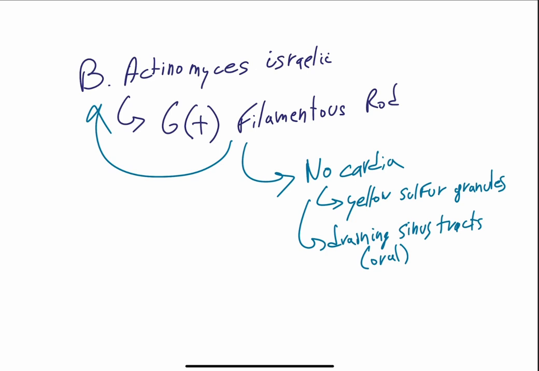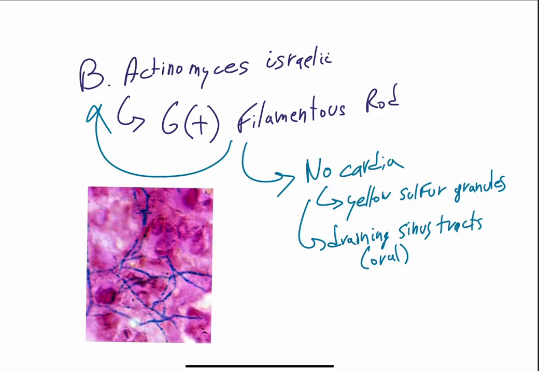Two genera of gram-positive filamentous rods you need to know for USMLE are Actinomyces and Nocardia. Actinomyces is anaerobic, not acid-fast. Nocardia is aerobic, weakly acid-fast. Actinomyces can form yellow sulfur granules and cause draining sinus tract, especially in the oral region. You're thinking about oral surgery here. If you're shown confusing images that look like both bacteria and fungus, lots of dots plus filamentous structures, think Actinomyces or Nocardia. The image below is textbook Nocardia.